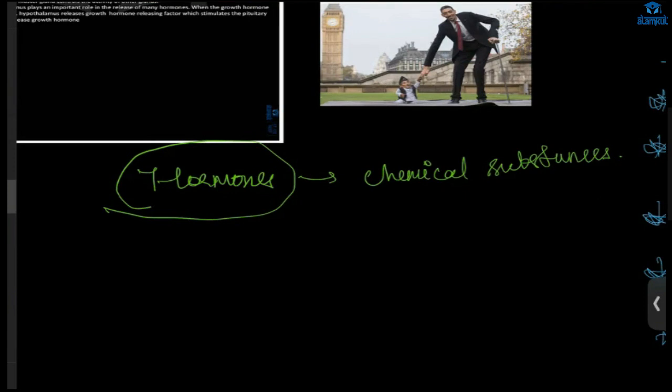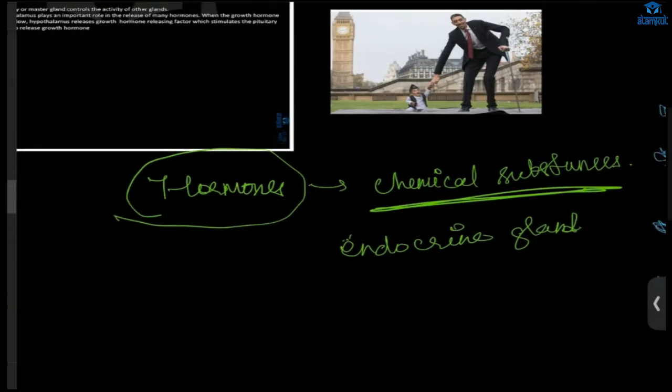Hormones are what? Chemical substances. And they will be secreted in very small amounts by some glands. Those glands are called endocrine glands. Hormones are directly put into the bloodstream, like poured into the bloodstream.